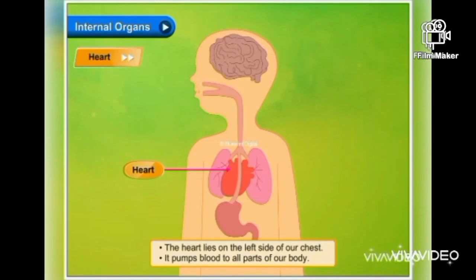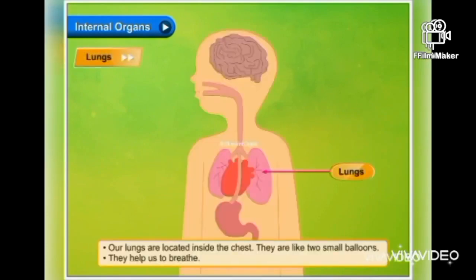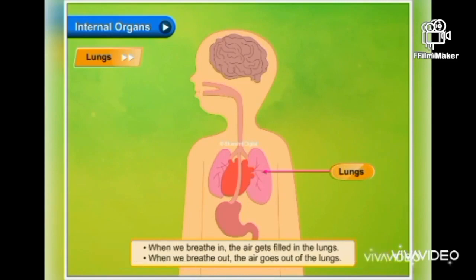Now let's see about the third part, lungs. Our lungs are located inside the chest. They are like two small balloons. They help us to breathe. When we breathe in, the air gets filled in the lungs. When we breathe out, the air goes out of the lungs.